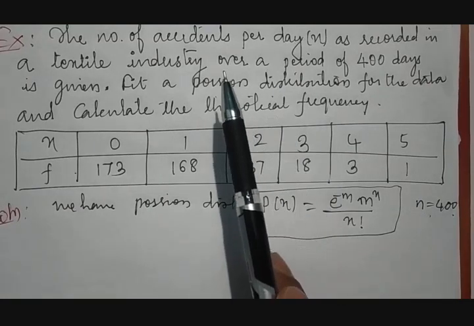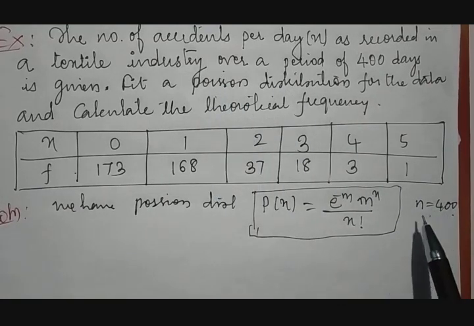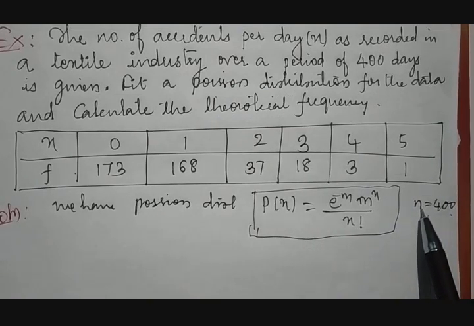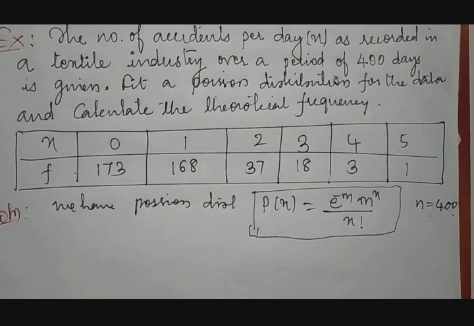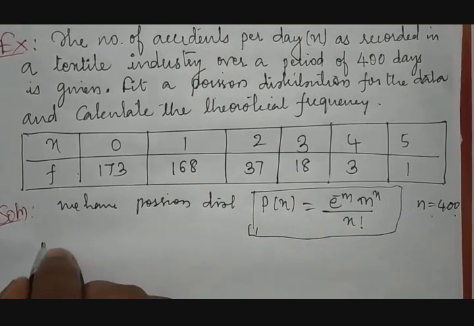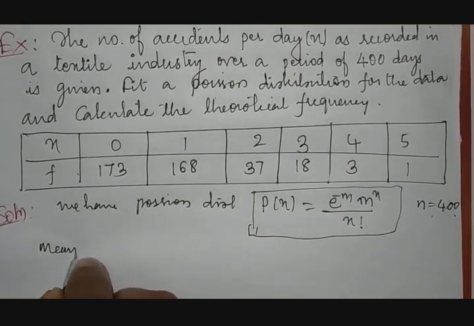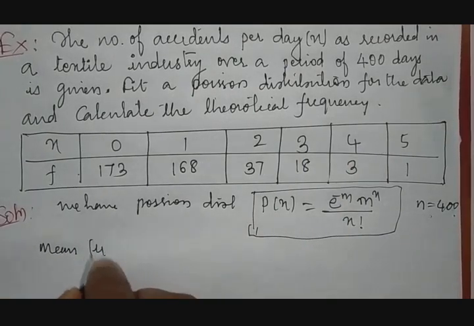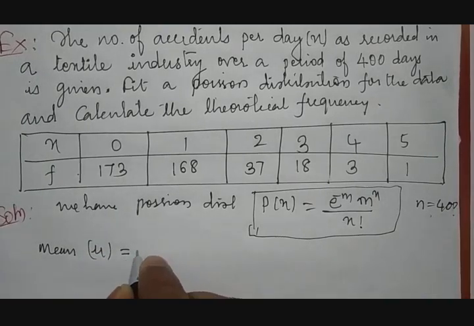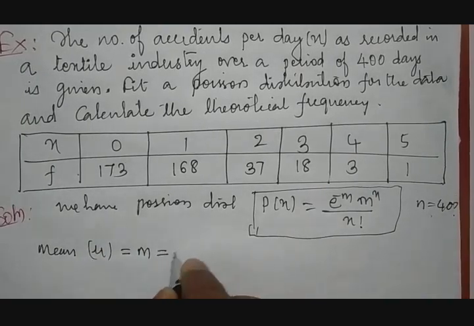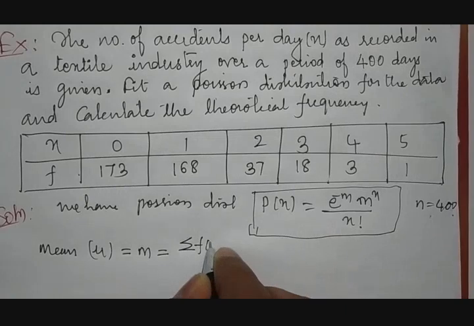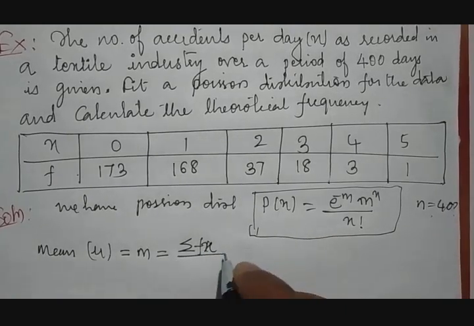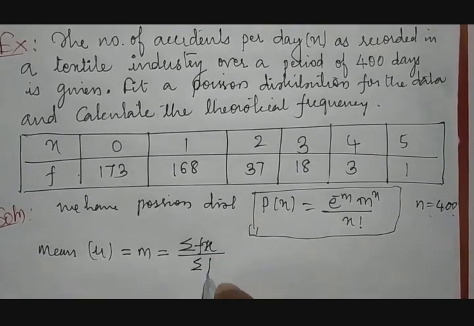If the probability of success is given, then no problem, we can take n into probability of success, which will be equal to m. That can be taken directly. But here the probability of success is also not mentioned. So in such a condition, these are the special cases where we can take the mean by using this formula: mean m is equal to summation of fx divided by summation of f.